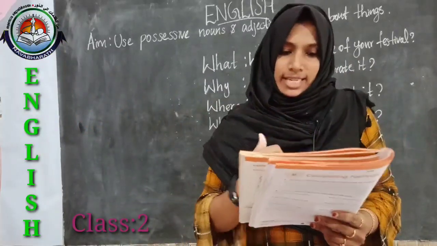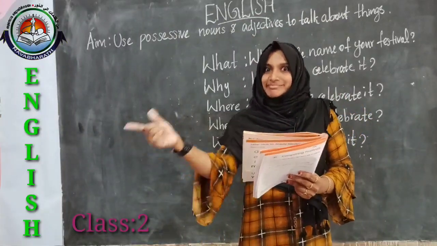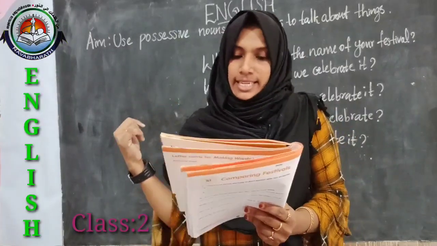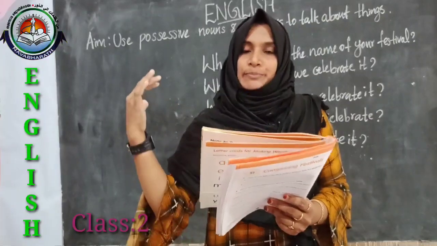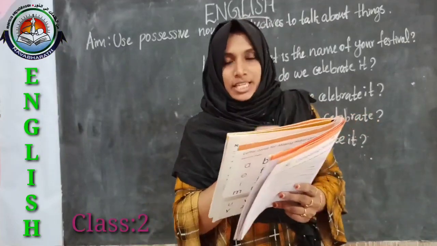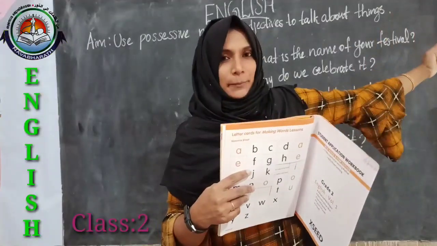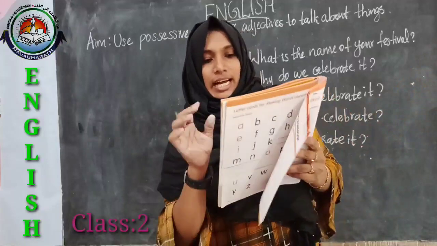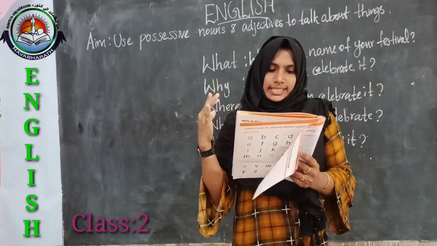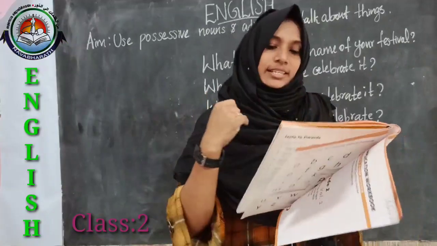Then C, my friends and I love going to school. So this is whose school? Our school. D, Lakshmi is my friend. Last Sunday I went to Lakshmi's birthday party. Whose birthday party? Yes, of course it is Lakshmi's. So Lakshmi, she is a girl. So instead of she, it will become her, right? So here I went to her birthday party. Then E, Rajat loves to write. Every Monday he writes a letter to his grandparents.